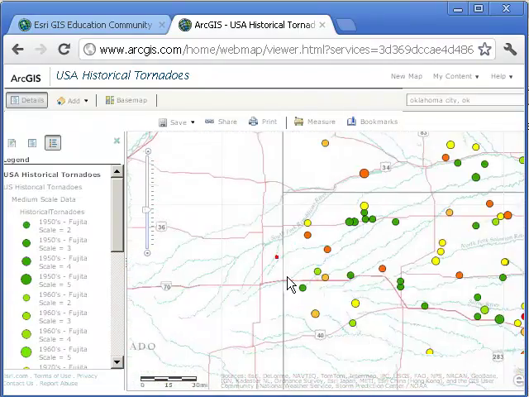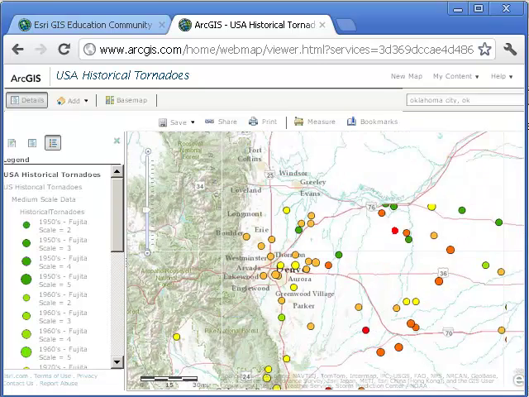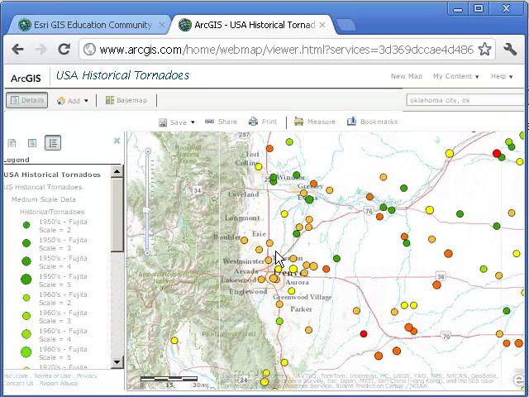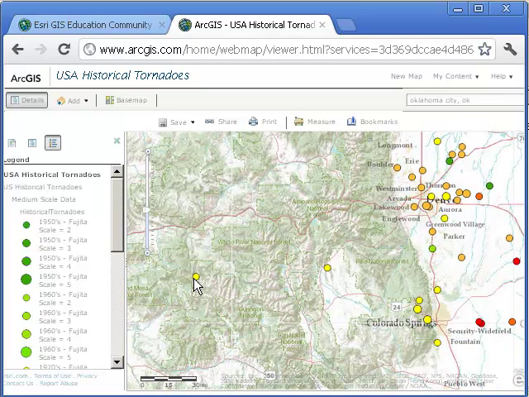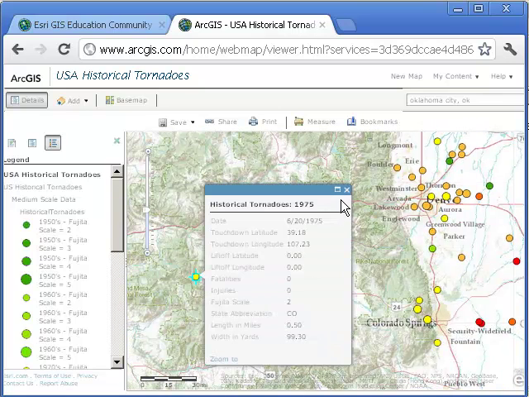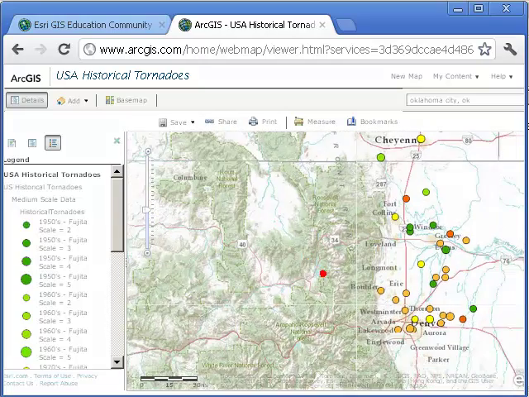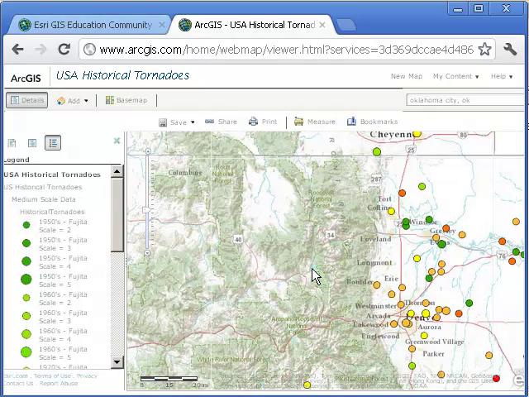Let's go ahead and look at Colorado. Okay, some tornadoes out on the eastern plains, but not very many in the mountains. There are a few, but not all that many. There's an effect of terrain that seems to have a negative effect on tornadoes. Why is that? Do some investigations and find out.